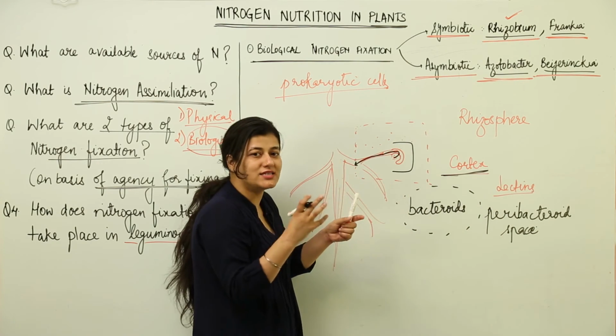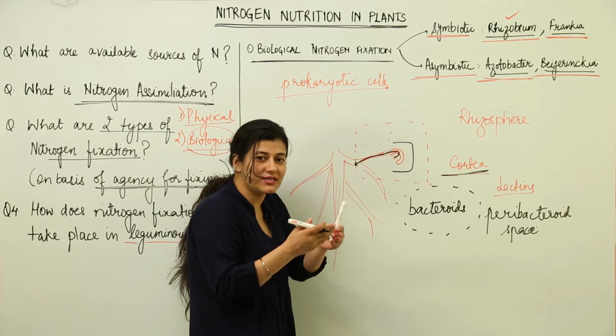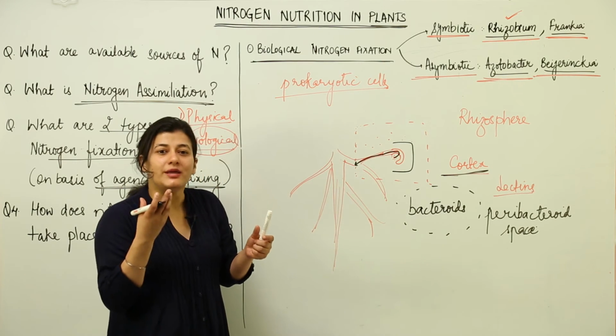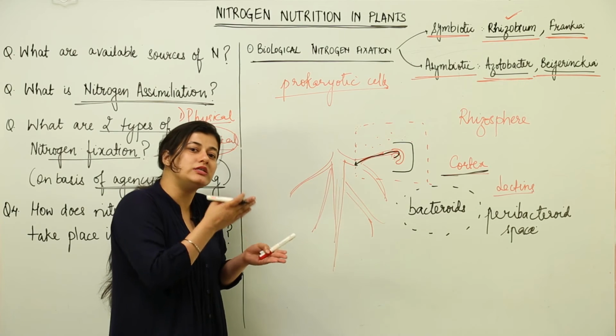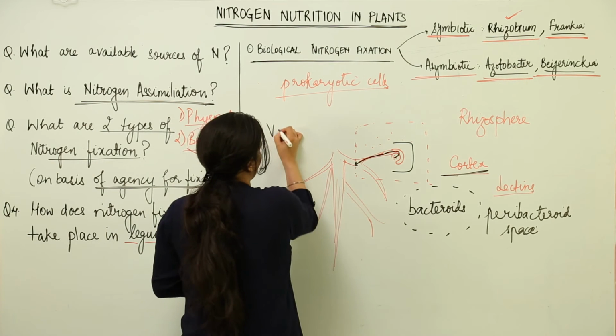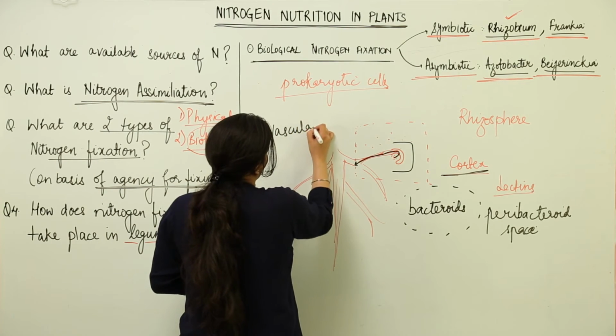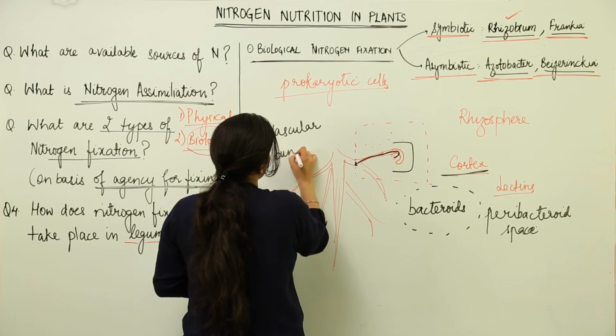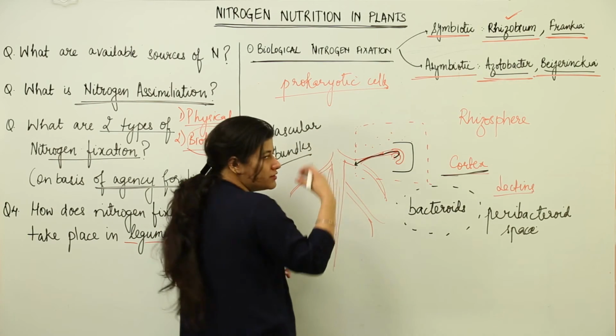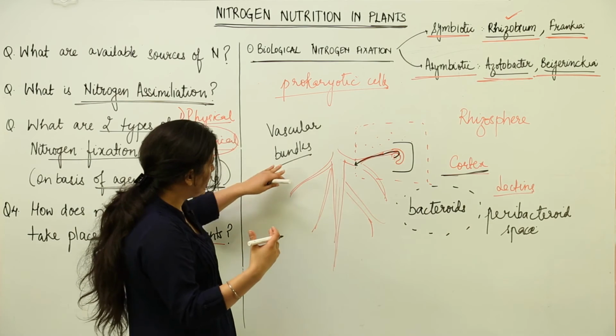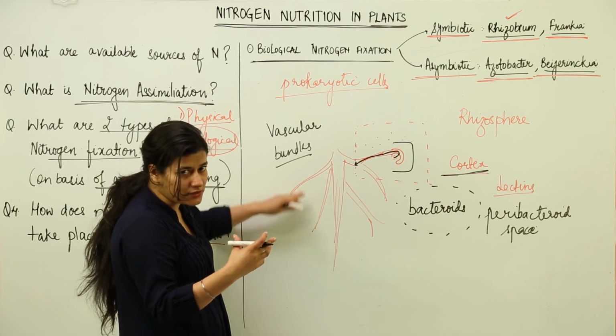All this is occurring inside the root cortex. Cortex is a region of the root where there are many parenchymatous cells, and it is in immediate contact with the vascular bundles of the cell. Okay. Now what are vascular bundles meant for? They are meant for transport of the various nutrients inside the plant.